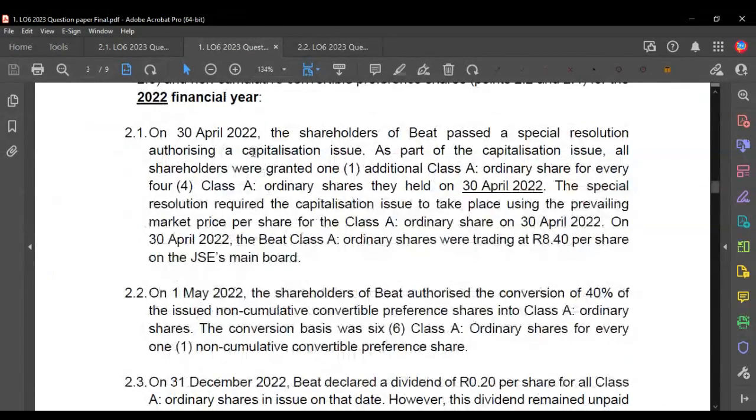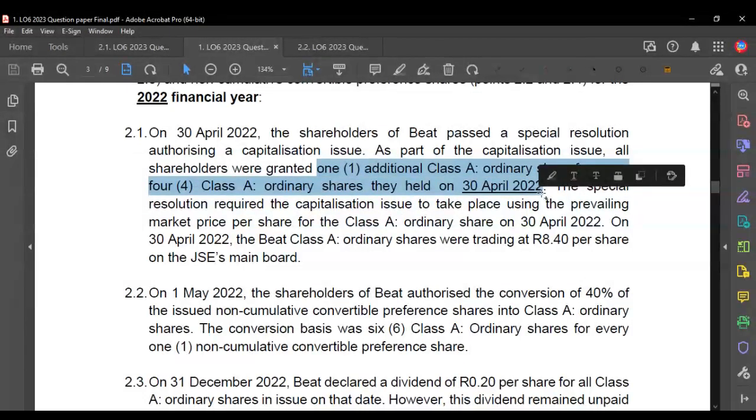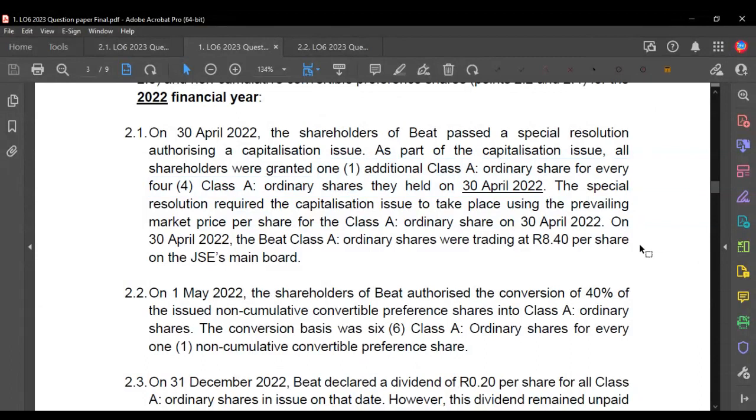Okay, so let's have a look at what's happening in 2022. On the 30th of April, there's a capitalization issue. How does the capitalization issue work? They get one ordinary share for every 4 shares that were held on that date, being the 30th of April. So 1 share for every 4 shares that they were holding.